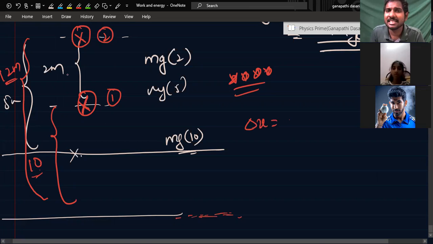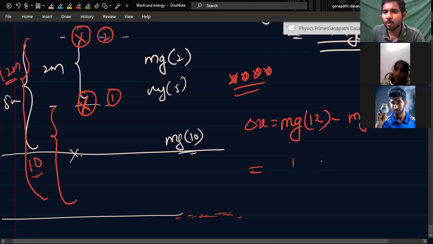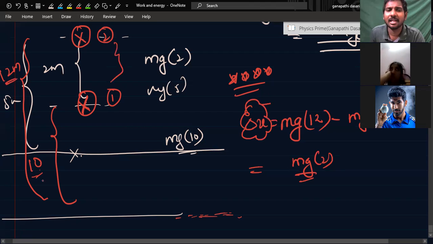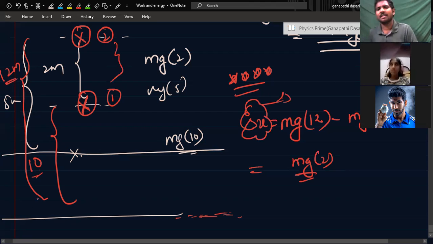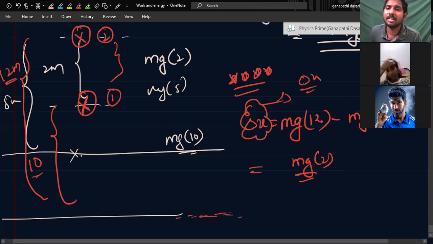Suppose gravity work done is negative. That means potential energy will become positive, or not? Here mg into 12 meters minus mg into 10 meters, that is mg into 2 meters. So the change in potential energy will not change. You might take any reference level, the change in potential energy will remain constant, but potential energy will not be the same